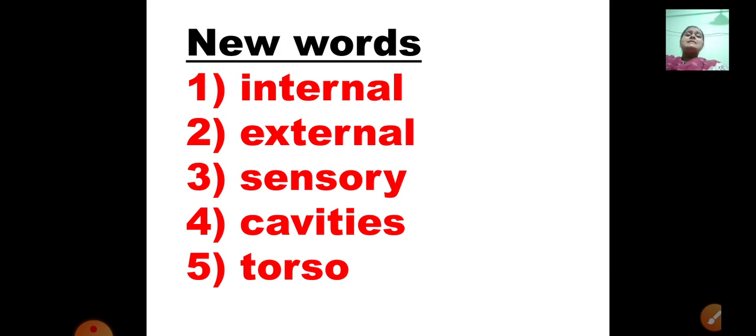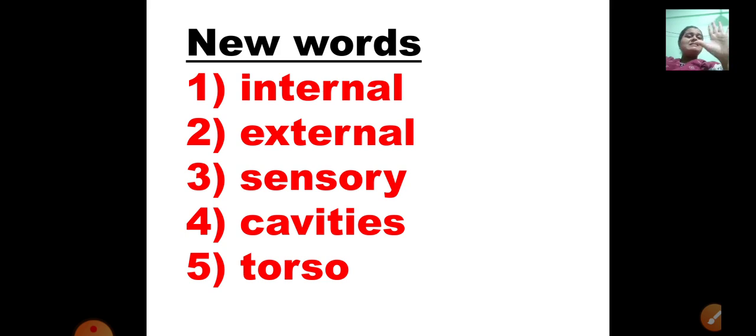Third one, sensory. Sensory organs are those organs by which we can sense and feel things. For example, eyes, we can see through our eyes. Nose, we can smell through our nose. Ears, we can hear with our ears. And your skin is all over your body. It makes you feel things. Suppose you touch something hot, you take your hand immediately back. That means you have sensed that something is very, very hot. In the same way, these are the sensory organs.